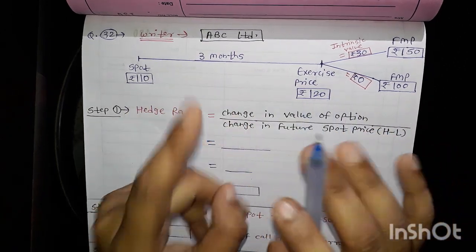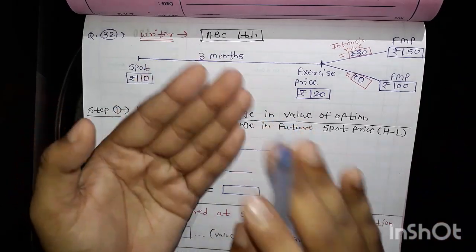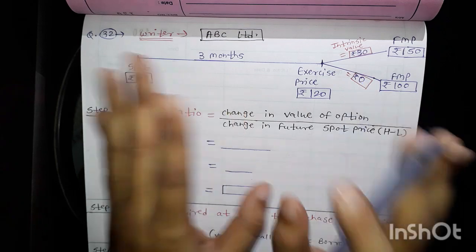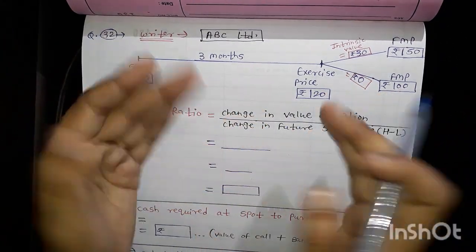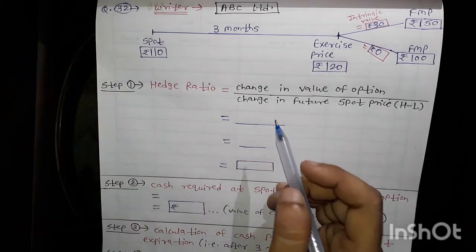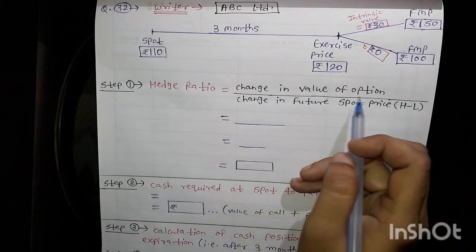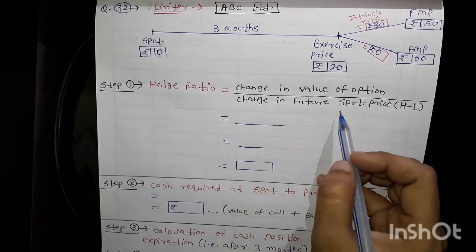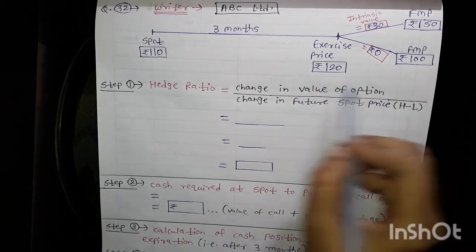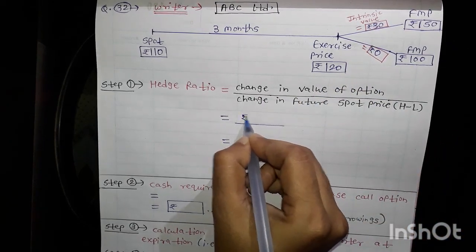They are not saying this is a call option, but we are just starting from the point of view of a call option, so that's why I am doing future market price minus exercise price. I hope you are getting me. After completing the question you will get the idea about this. So first of all, we have to calculate the hedge ratio. How to calculate the hedge ratio? Change in the value of option divided by change in the future spot price, that is higher minus lower. Change in the value of option means intrinsic value, so rupees 30.